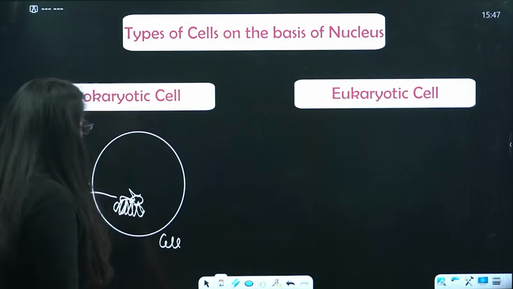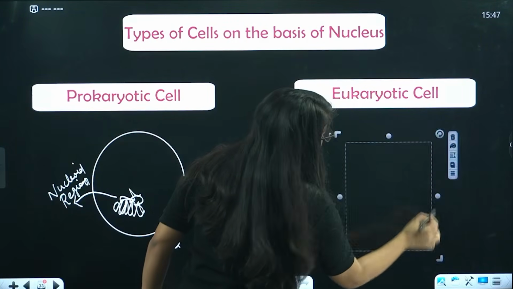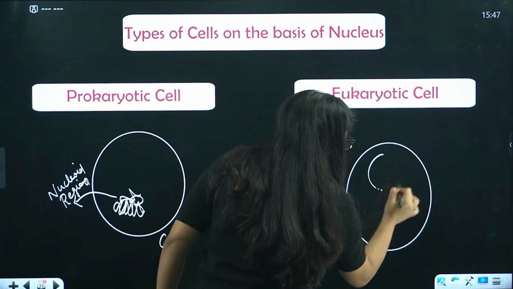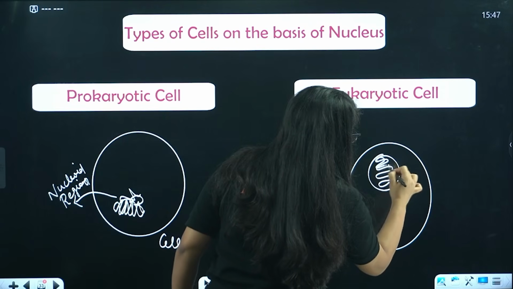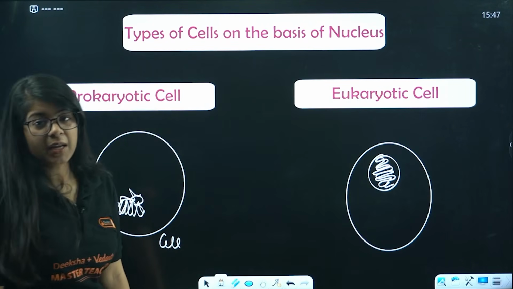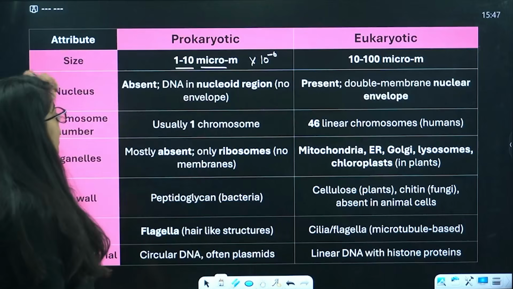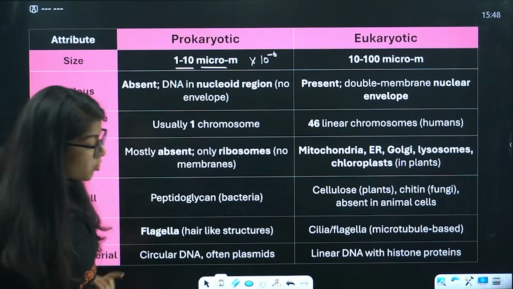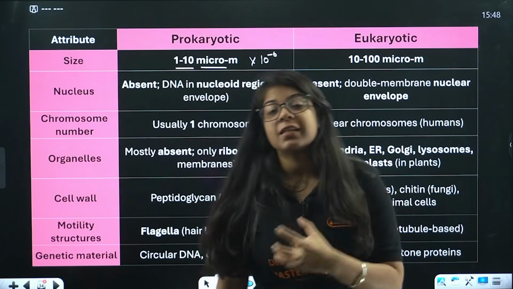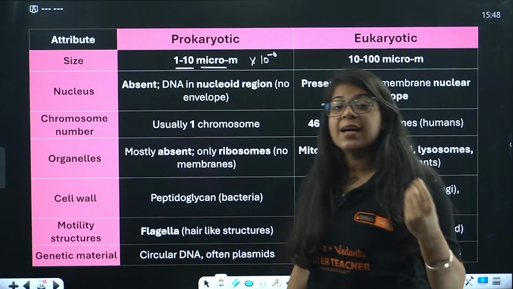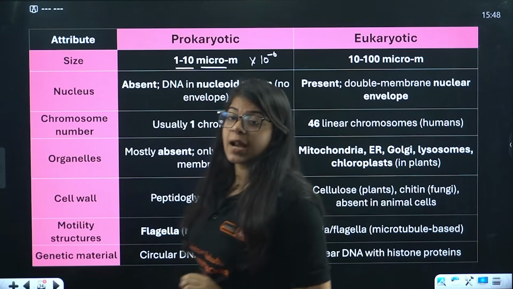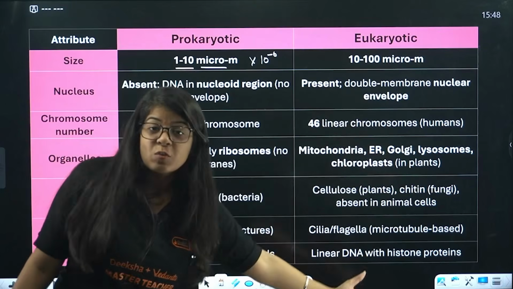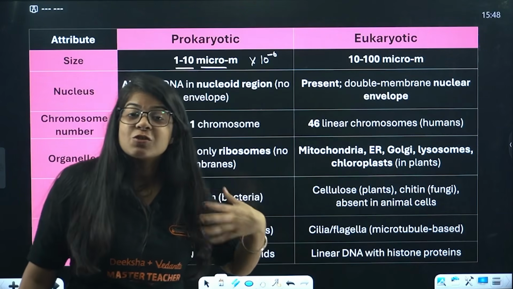Right? And in the eukaryotic cell, there will be a nucleus, and inside the nucleus we will have our DNA. Now, this prokaryotic cell usually has only one chromosome. It does not have a nucleus. The DNA is in the nucleoid region and it has only one chromosome. On the other hand, the eukaryotic cell that we have in us has 46 linear chromosomes. We as humans have 46 chromosomes.